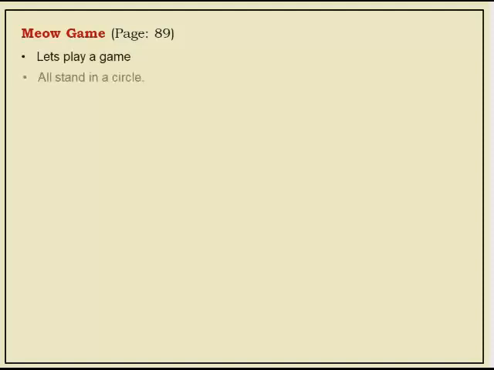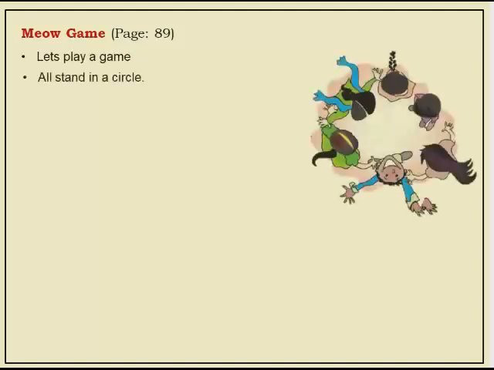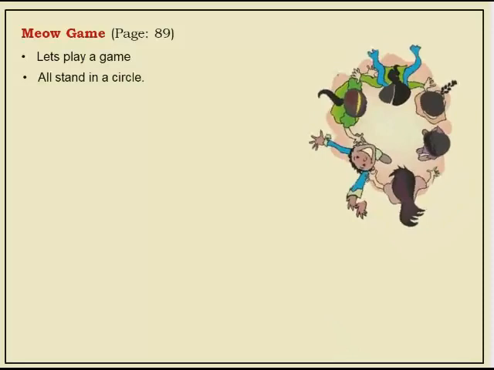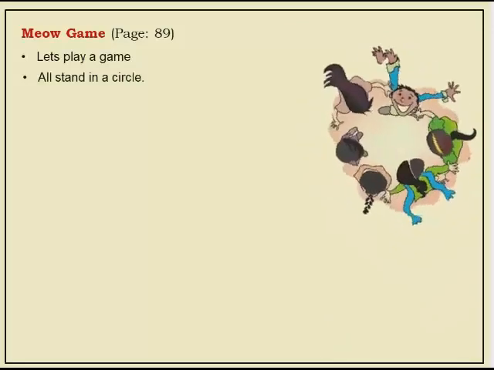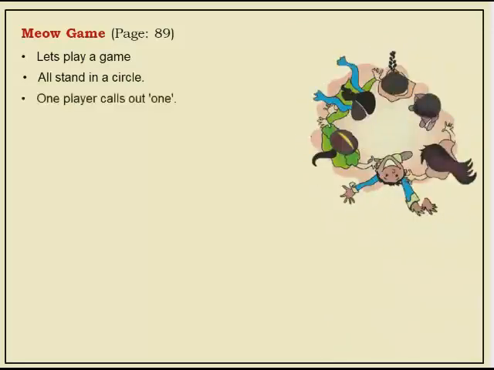Let's play a game. All stand in a circle. Children, in a circle, what do you do? You play circle games. One player calls out 1. See, I have put a number here. The next player says 2. What will the next player say?